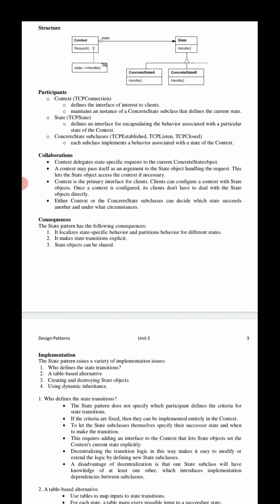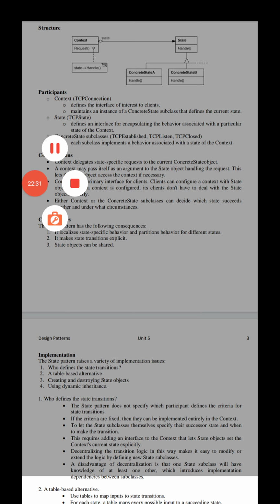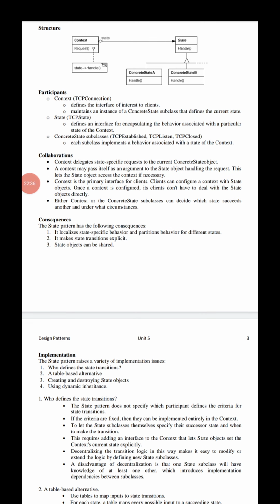In the state design pattern, we put all behavior associated with a particular state into one object, because all state-specific code lives in a state subclass. New states and transitions can be added easily by defining new subclasses.